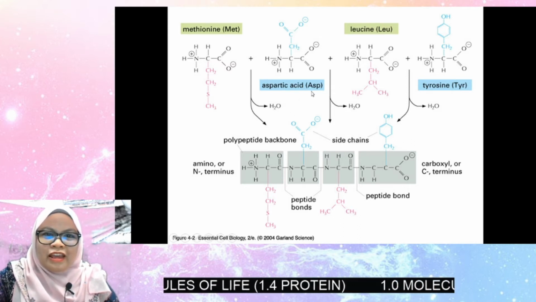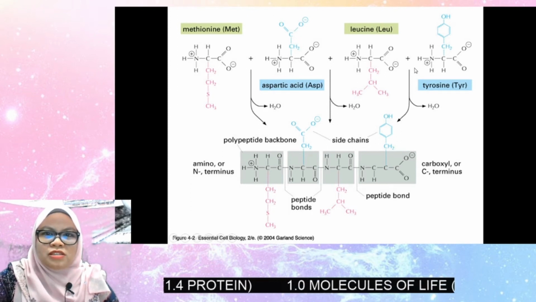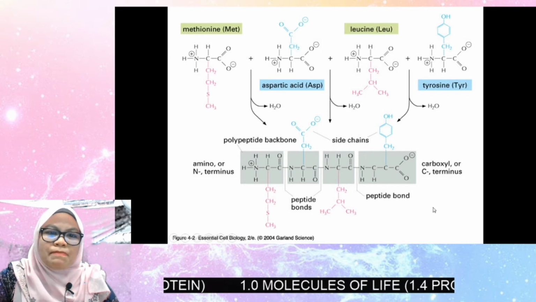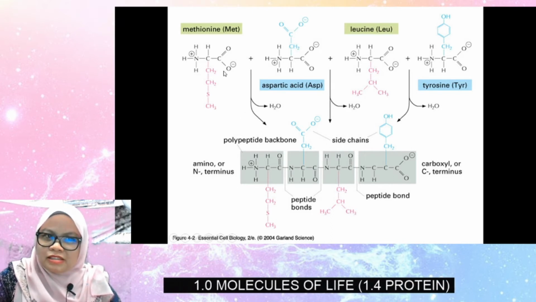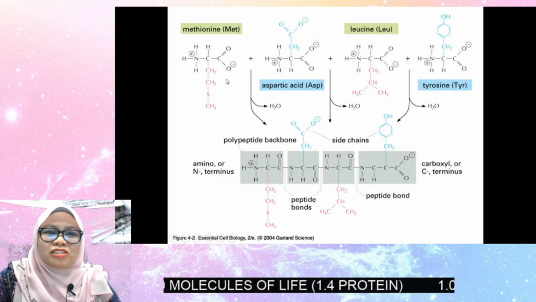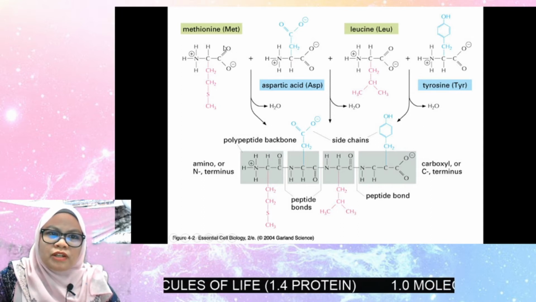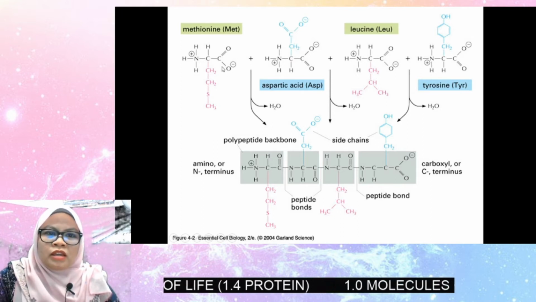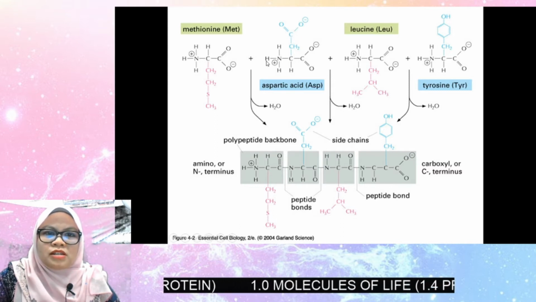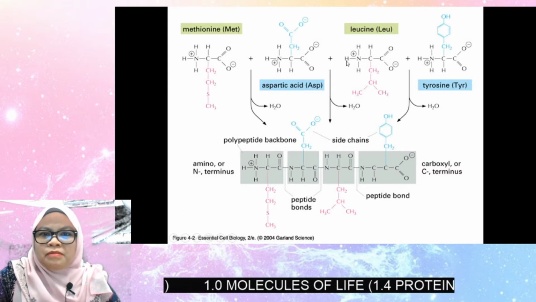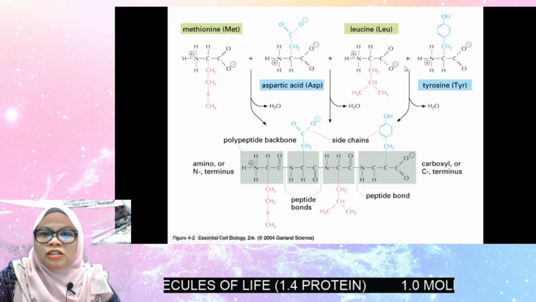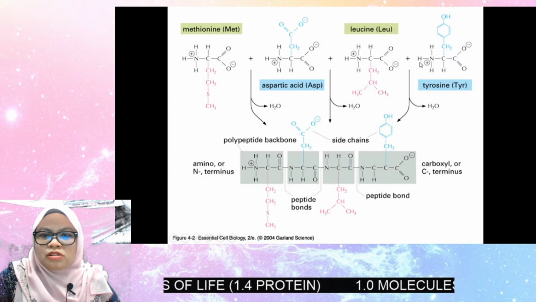In this diagram, it shows that four amino acids react to form a polypeptide. Don't worry, because as I have mentioned, the side chain is not involved. So for this one, we lost the hydroxyl group. This one lost the hydrogen atom. This one lost the hydroxyl group, this one lost the hydrogen. This one lost the hydroxyl group, and this one lost the hydrogen.